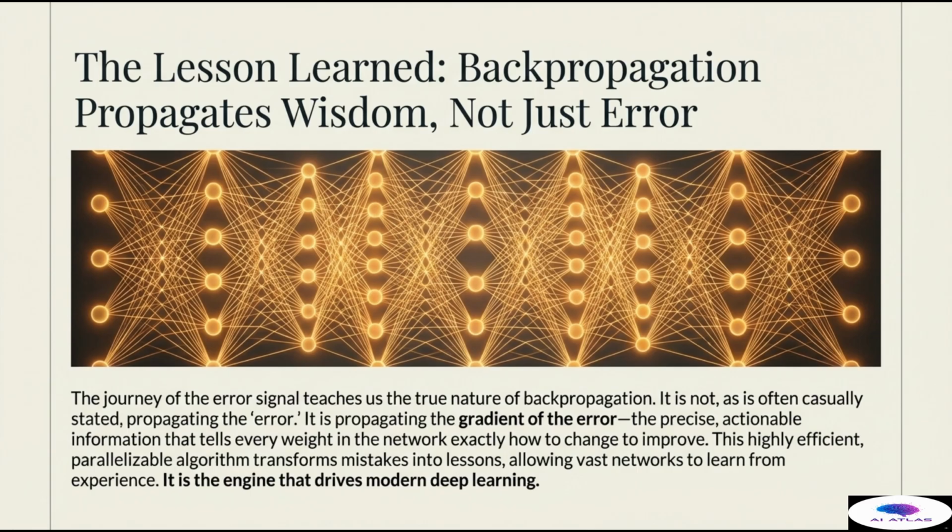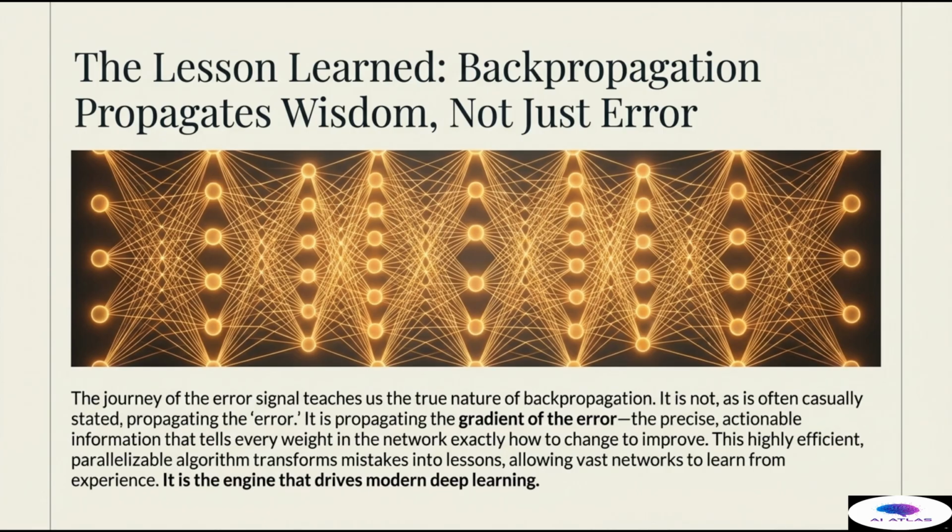It is not, as is often casually stated, merely propagating the error backward in a chaotic way. Instead, it is propagating the gradient of the error, the precise, actionable mathematical information that tells every single weight in the network exactly how much and in what direction it must change to improve. This is the wisdom, the most efficient path to reducing the mistake.